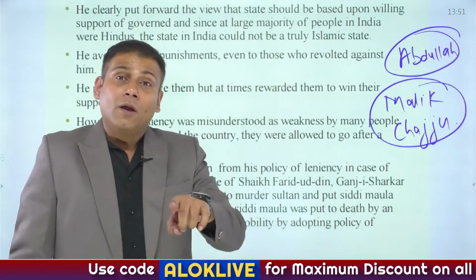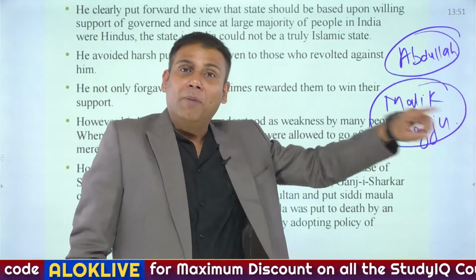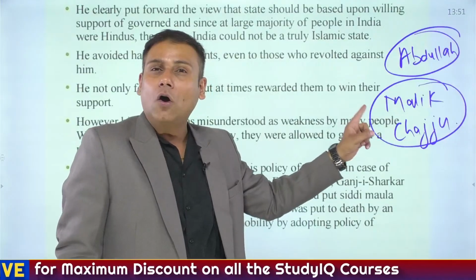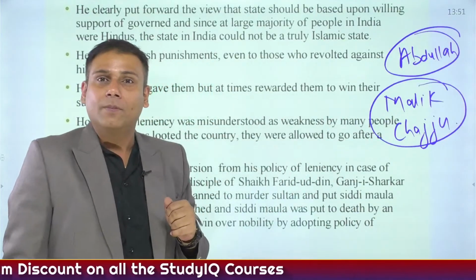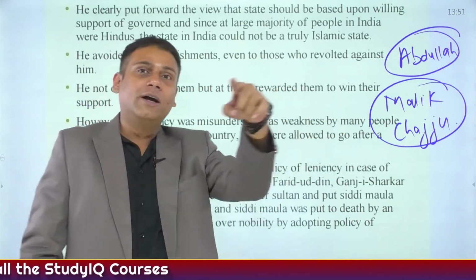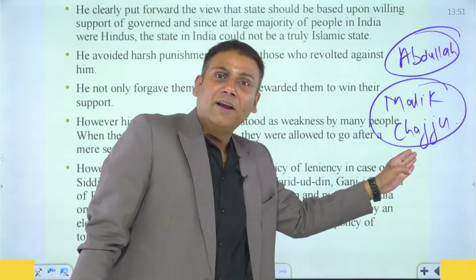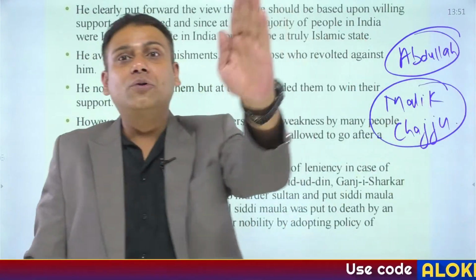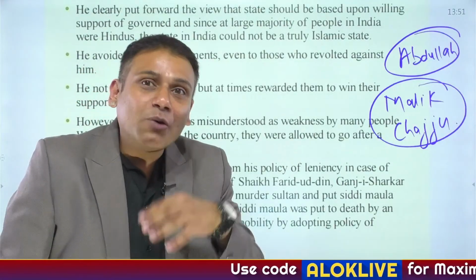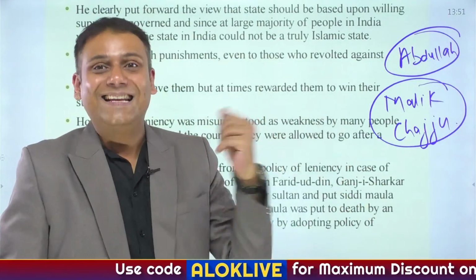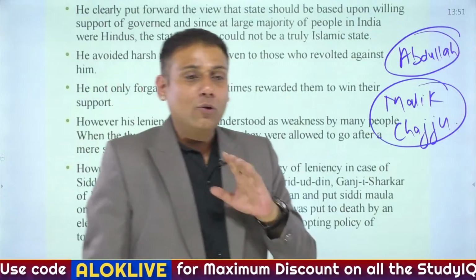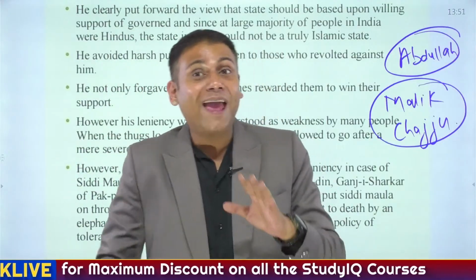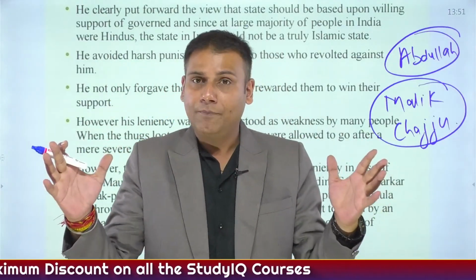What happened? He belonged to the lineage of Balban, but still his position was not altered by Jallaludin Khilji. But Malik Chhajju revolted against Jallaludin Khilji. He was defeated, but still he was restored to the same position. That was the attitude of Jallaludin Khilji. Okay, so Jallaludin Khilji did not use to give any sort of harsh punishments.